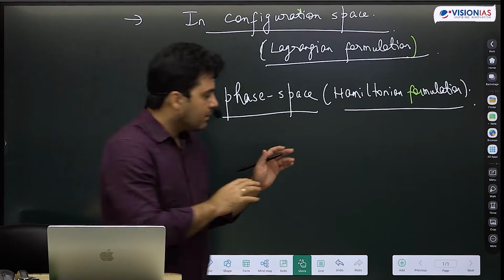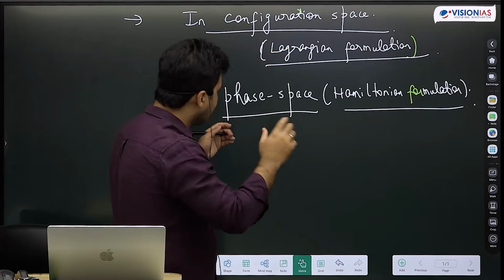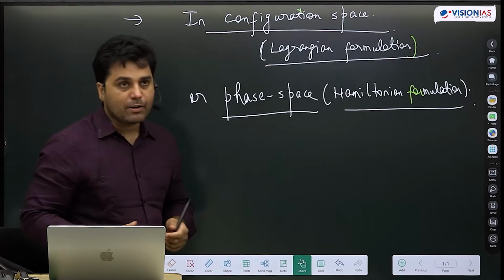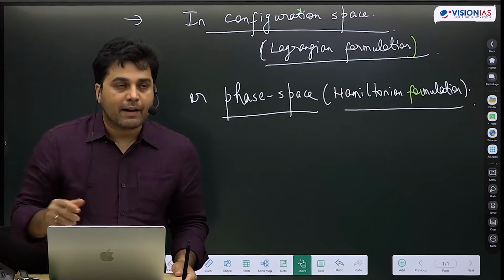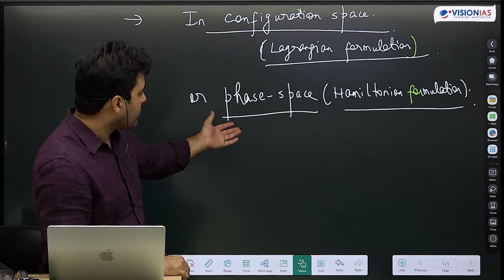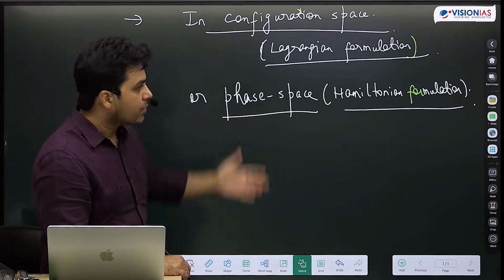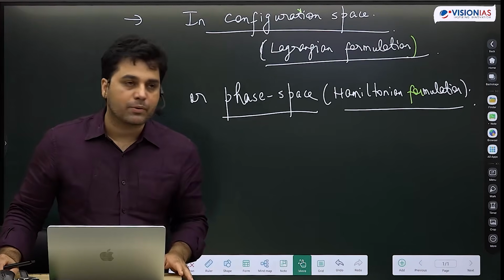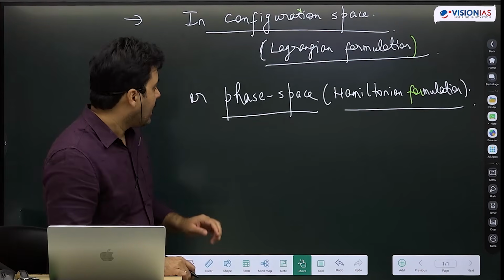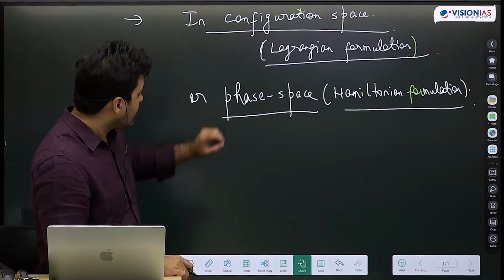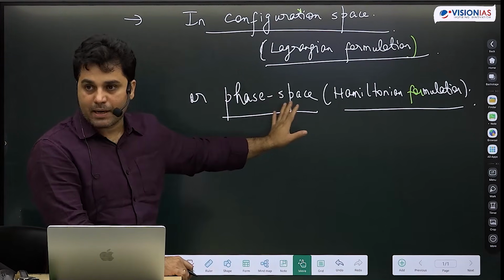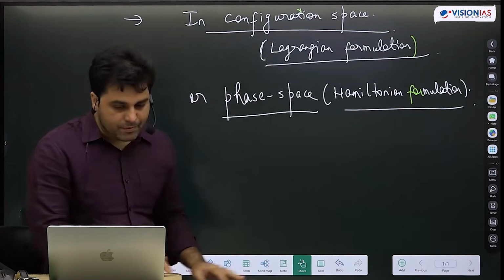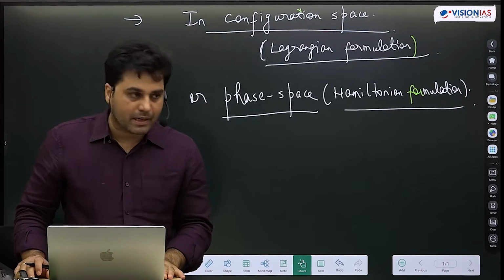Prima facie it looks very complicated, but it actually simplifies things a lot. And in fact, it simplifies things for those problems where Newtonian mechanics will not even be possible to do, right? So I wanted to re-emphasize that these two approaches simplify classical mechanics, but we do not have to read them. This is not part of our syllabus, okay?